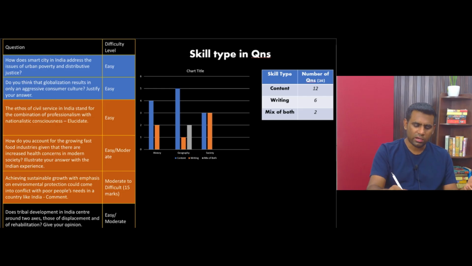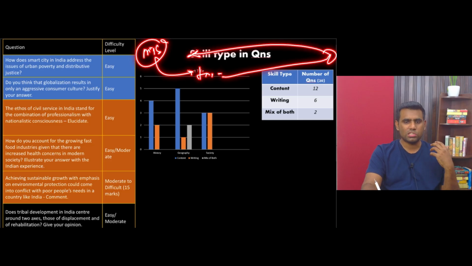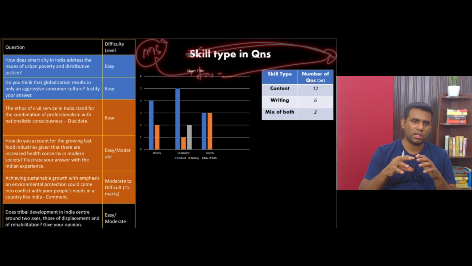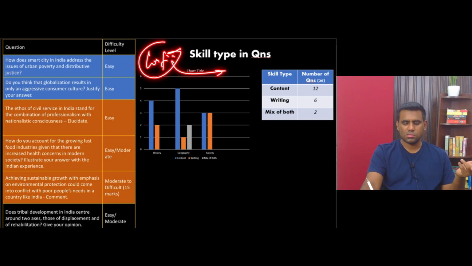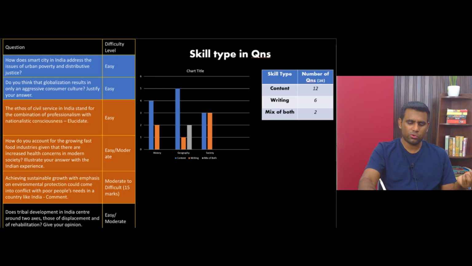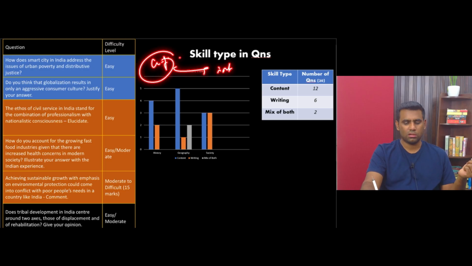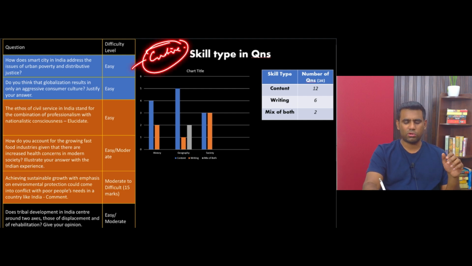Now link it to address the issue of urban poverty and distributive justice, right? So you have to just connect those aspects, talk about how mass transportation gives affordable transportation for those poor people who live in the outskirts of the cities. They can easily, at a very cheap price, commute and enter the center of the city where they find employment. Tell them how accessible Wi-Fi helps them stay digitally connected. That helps them with GPay and such decentralized payment mechanisms, right? For that you need Wi-Fi, accessible internet facility, correct? So it's very simple. It's a creative answer that you have to write from the facts that you know.